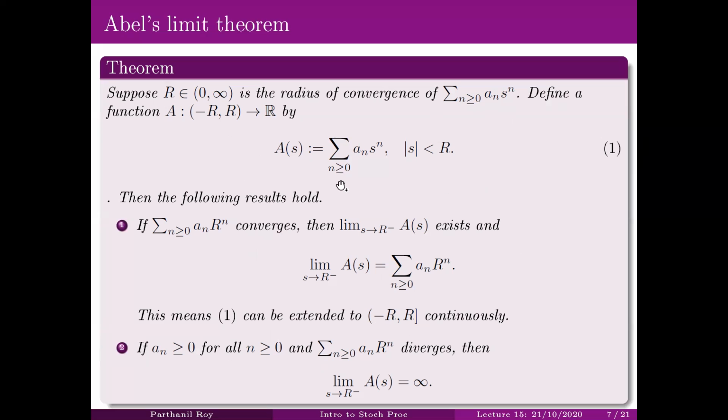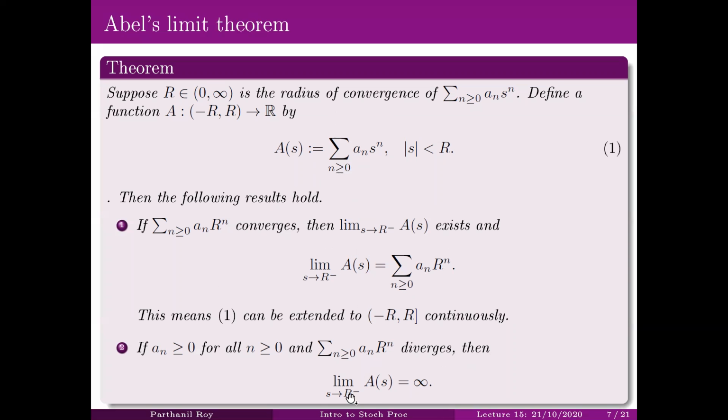Okay. Now on the other hand, if all the terms of the sequence are non-negative, and you know that this series is not summable at s equal to R, so it diverges, then still this will hold, except that this will be infinity.